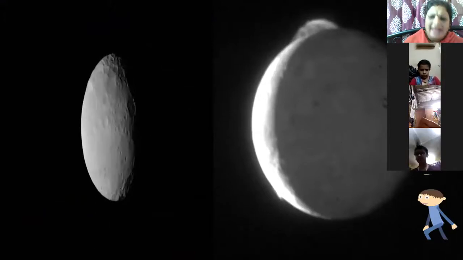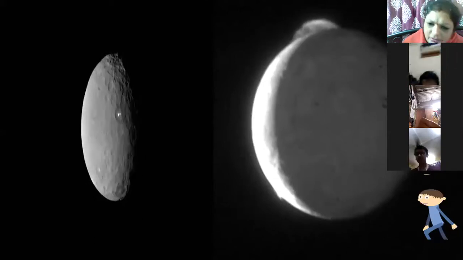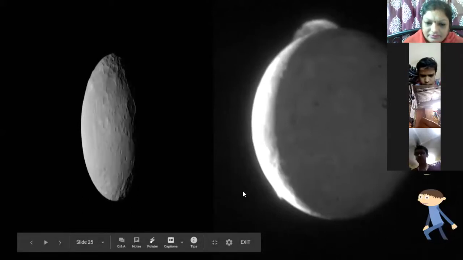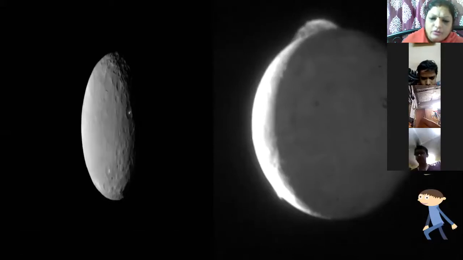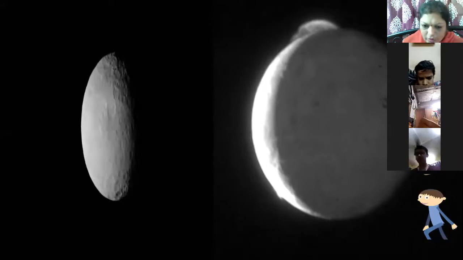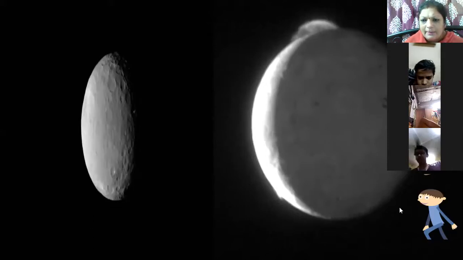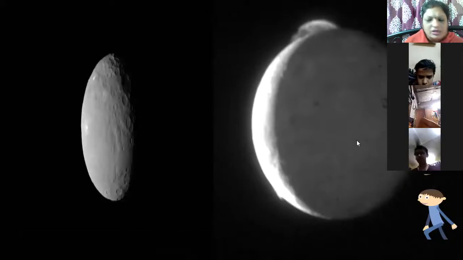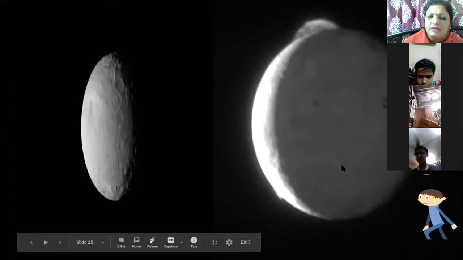So the night when you cannot see the moon in the sky, it is a new moon night, Amavasya. And when you can see the complete illuminated moon, it is full moon night, Purnima. This happens after every 14 to 15 days. Here also you can see this darker part of the moon. You are not able to see it from the earth. So when you cannot see it, it is a new moon night.